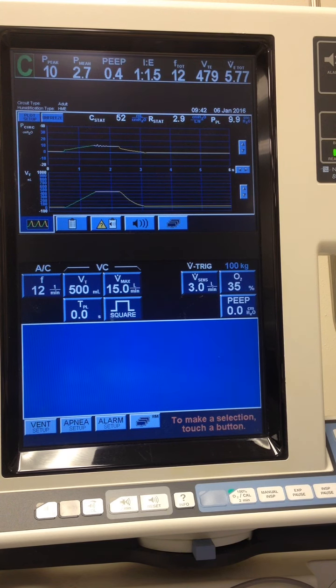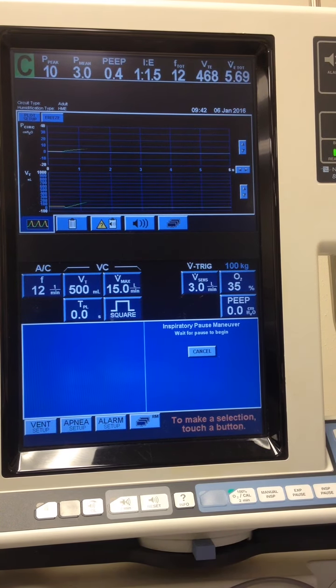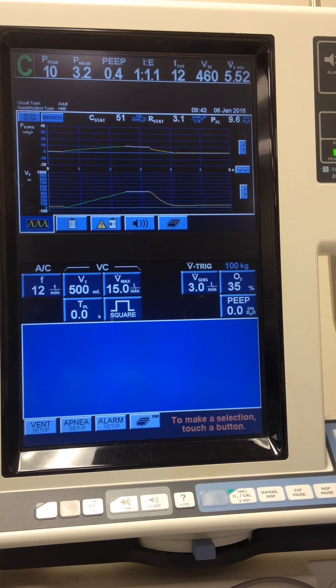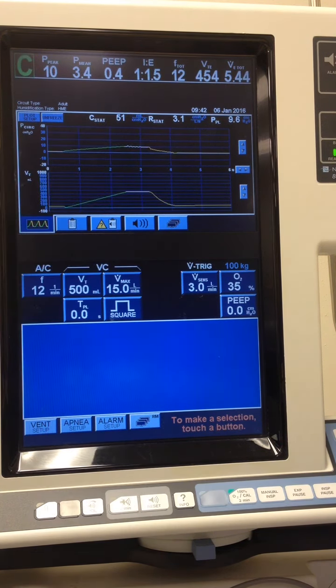So it looks like our peak pressure changed by about 1. We were 11, now we're 10. What about that plateau pressure? Negligible change of 9.9 to 9.6. So just a slight change in our pressures. That could just be due to distension from the lungs. But the big thing to notice is that I:E ratio change. We went from 1:4 to 1:1.5. So that's a big change in how your patient's going to be breathing.